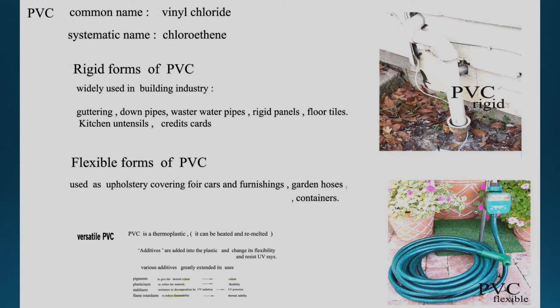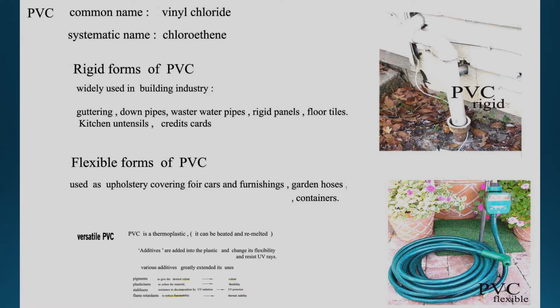PVC, as we mentioned, has the common name vinyl chloride and system name chloroethene. PVC is one of the very famous, useful plastics. It can be formed into many different uses. For example, you can make it into a rigid form of plastic, like outdoors you can see some white pipe, this PVC rigid pipe.